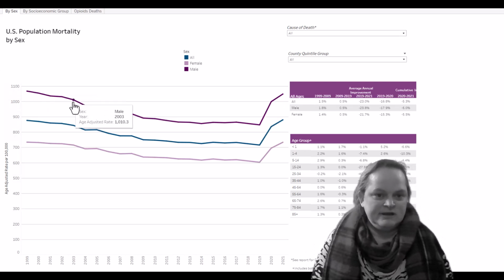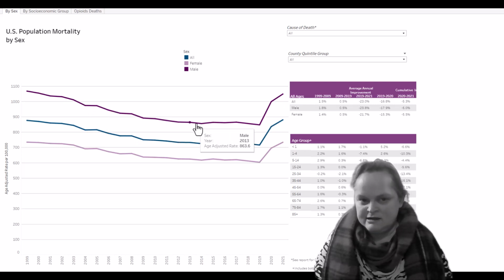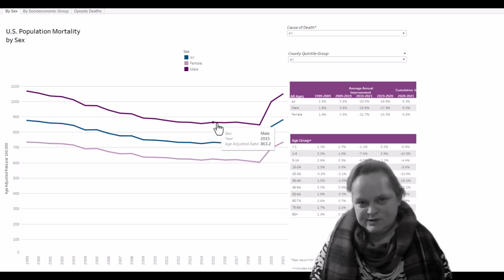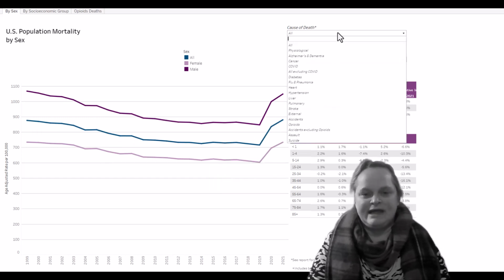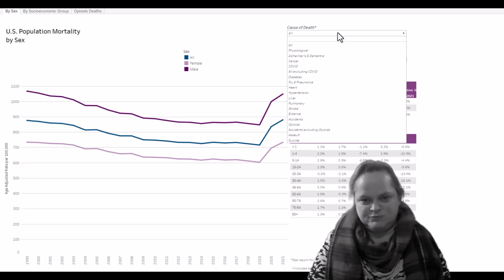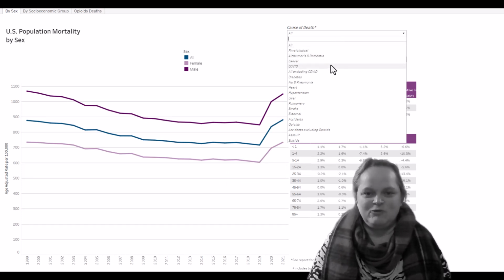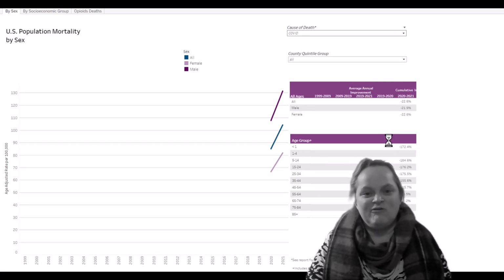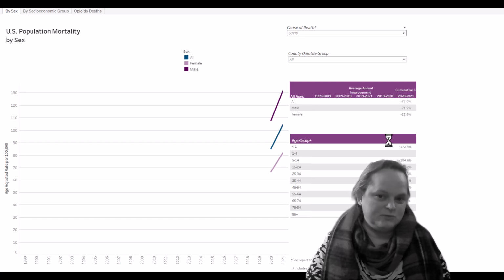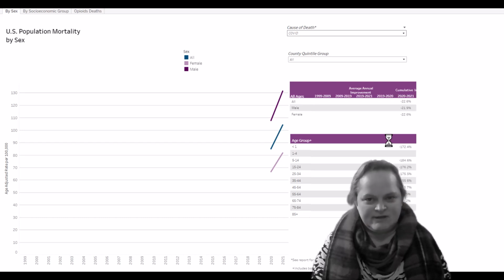So in general, the all-cause mortality had been decreasing up until about year 2014, and then it kind of went sideways. Okay, I'm not going to explain anything right now. I just want to show you what you can do with this dashboard. If we pick, and I'm going to pick COVID just so that you can see what happens. So if I pick COVID, you will see, of course, that it only has data points for the years 2020 and 2021. Okay, that makes sense.